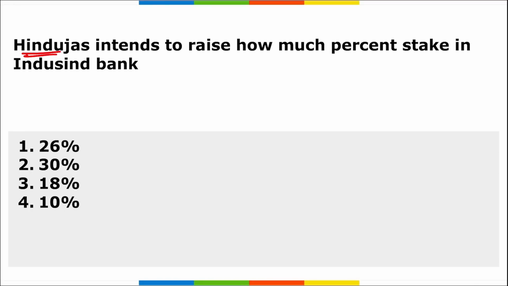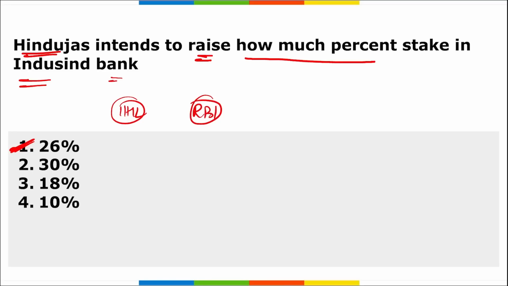Next, Hindujas intend to raise how much percent stake in IndusInd Bank? Tell me, Hindujas intend to raise how much percent stake in IndusInd Bank? What is the correct option? Option is 26%. IndusInd International Holding Limited, IIHL, that is a subsidiary of Hinduja Group, has received approval from the Reserve Bank of India to increase their ownership in IndusInd Bank to 26%.